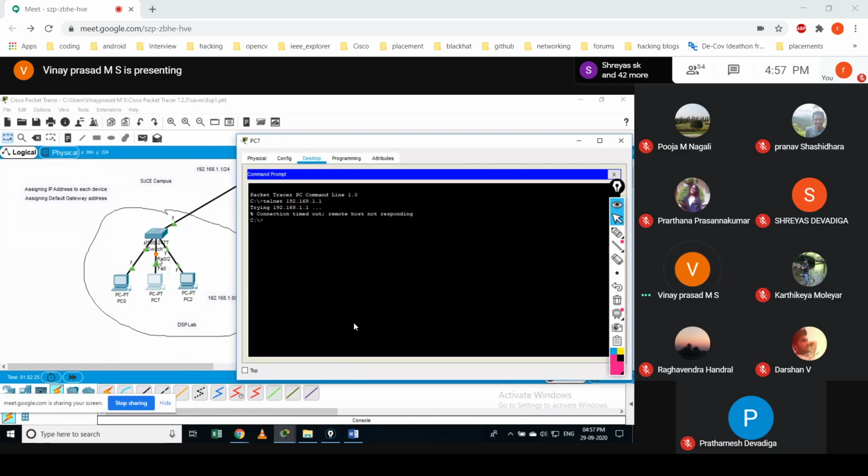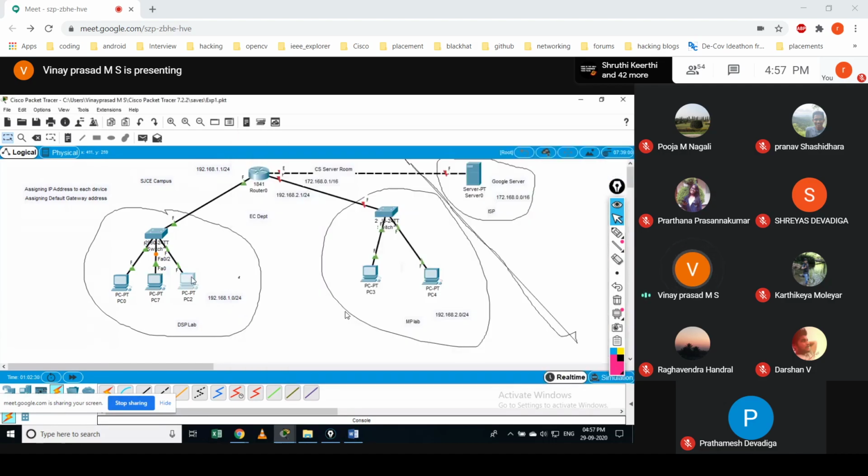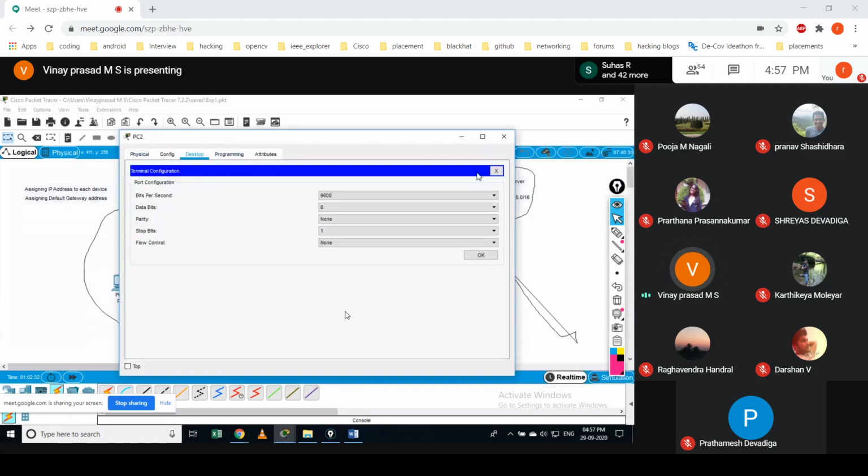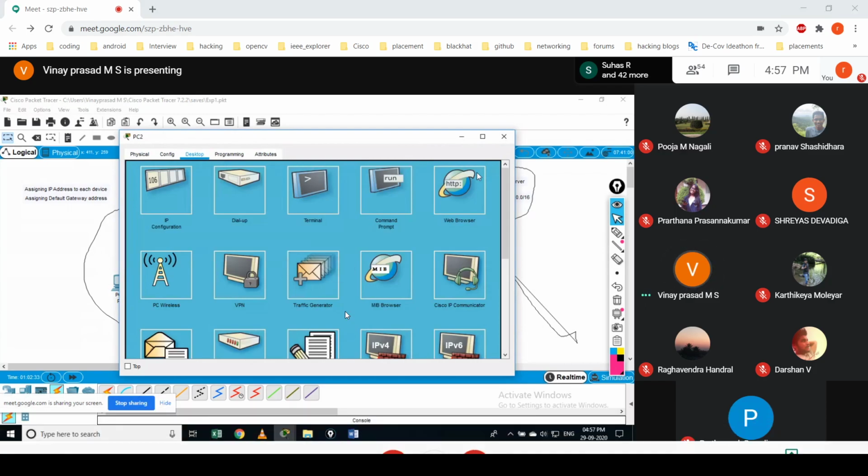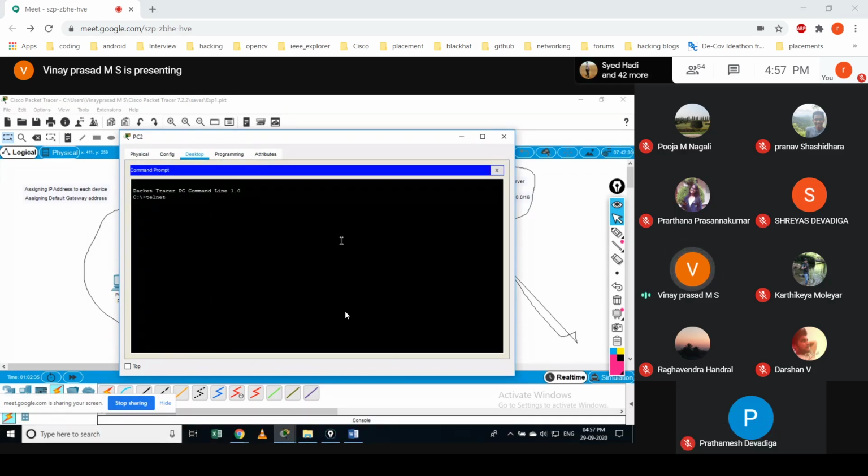The connection is still in orange light. That should turn to green. Otherwise, let me check on this device. Go to command prompt and telnet, then 192.168.1.1. Okay, I would be able to access the device. It is asking for a password.